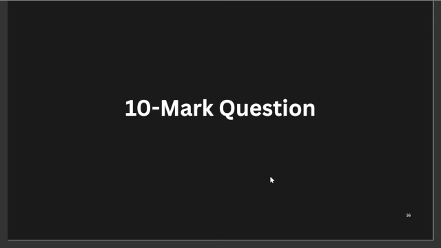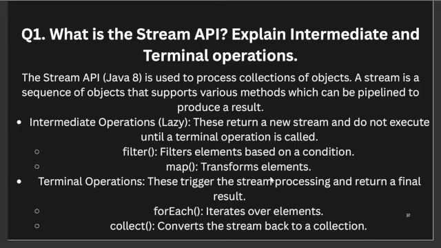Moving to 7 or 10 marks questions. The first question will be: stream API, and explain intermediate and terminal operations. The stream API is basically used to process a collection of objects, and a stream is a sequence of objects that supports various methods which can be pipelined to produce a result. An intermediate operation returns a new stream and does not execute until a terminal operation is called. And we have filter and map methods inside this.